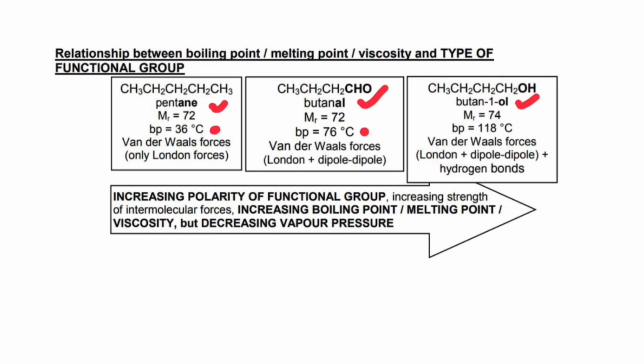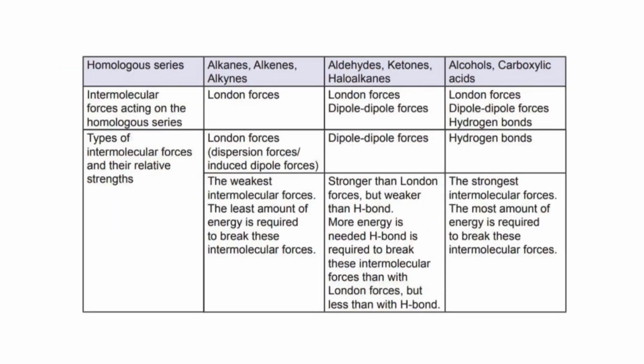So let's go ahead and take a look at the homologous series we have and the functional groups they possess. We have divided this into three. We have alkanes, alkenes, and alkynes, followed by aldehydes, ketones, and haloalkanes, and lastly, alcohols and carboxylic acids. We don't talk about esters when it comes to structure and physical properties. We just talk about these 8 homologous series we have in front of us.